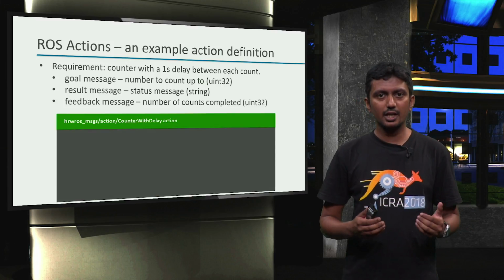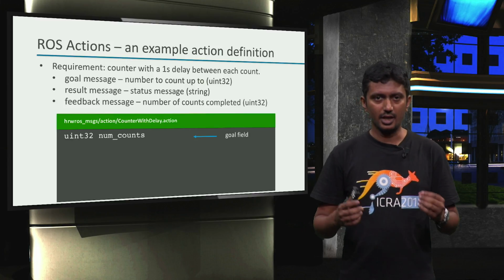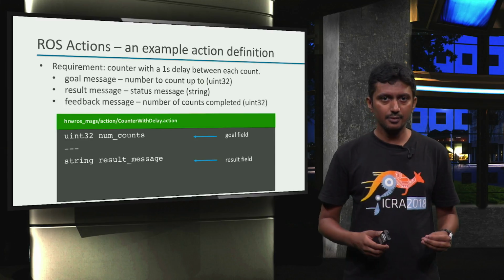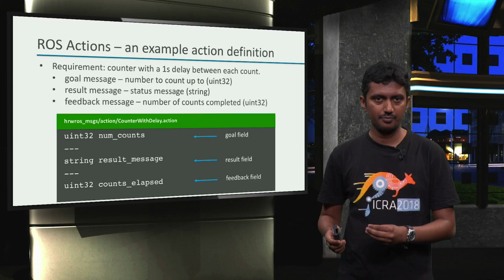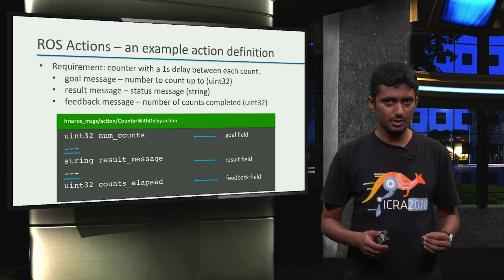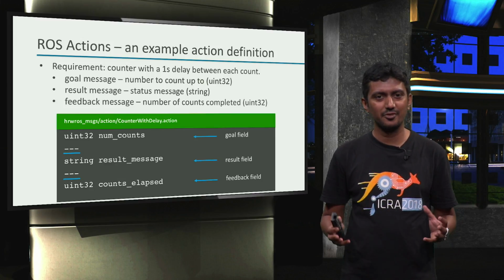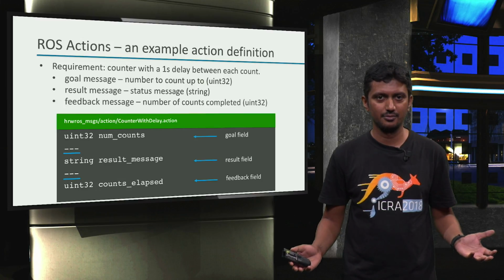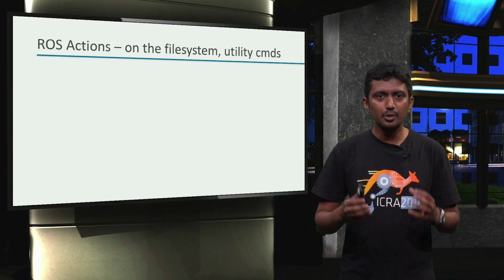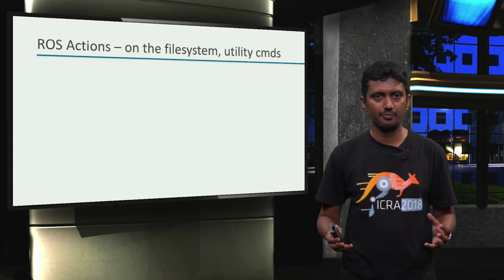So, we create the action file counterwithdelay.action. Then, we specify the goal request message field. Then, the result message field. And finally, the feedback message field. And of course, let's remember those 3 little dashes that differentiate the different message fields in a ROS action definition. Great. Let's now quickly see where we put the action files in our ROS workspace and some utility commands.